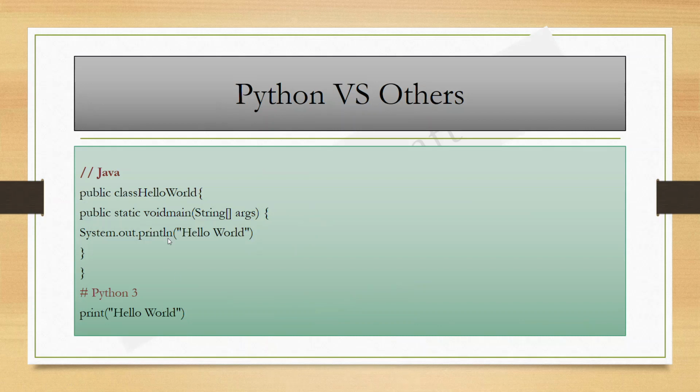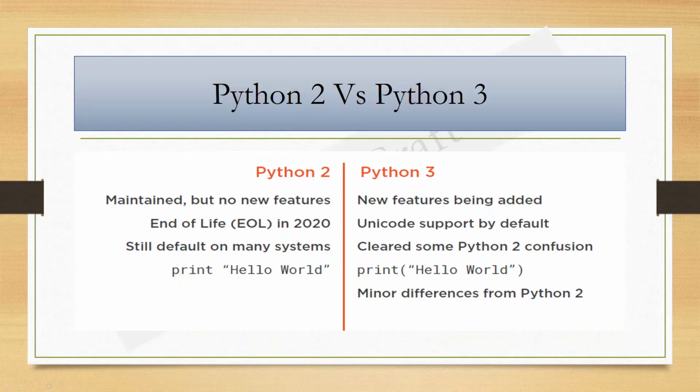Python 2 versus Python 3. If you have looked up any information about the Python programming language before you started this course, I'm sure you have encountered questions and arguments on both sides about which version of Python you should use, Python 2 or Python 3.